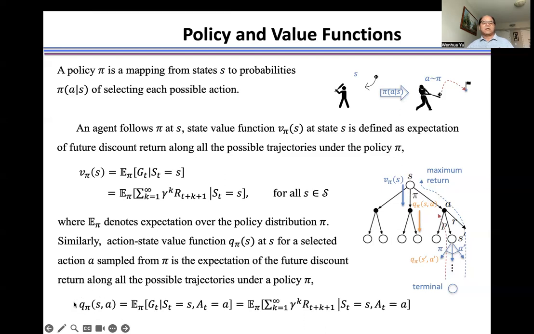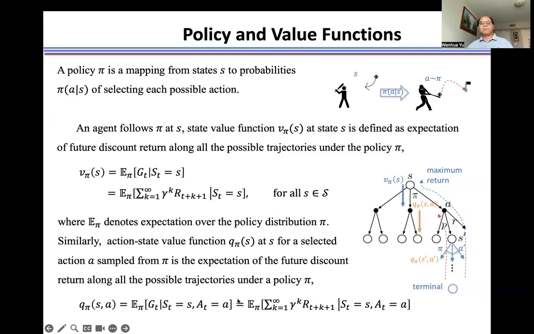In a similar way, the action state value function Q evaluates a policy not only at the state S, but at the pair of state S and action A under the policy. Then we follow the same policy and calculate all the future discount rewards along all the possible trajectories.